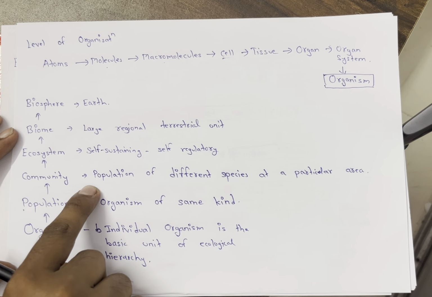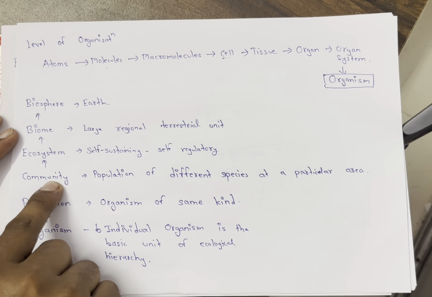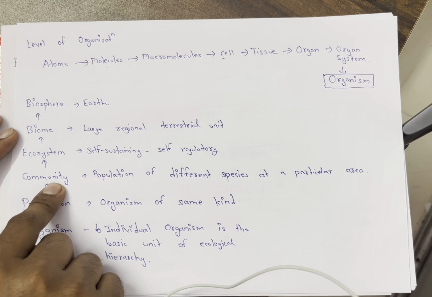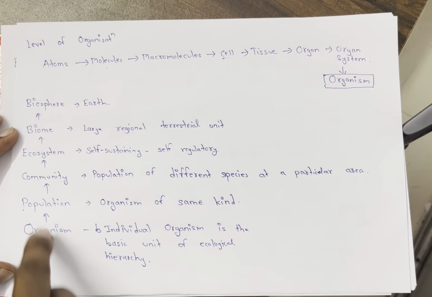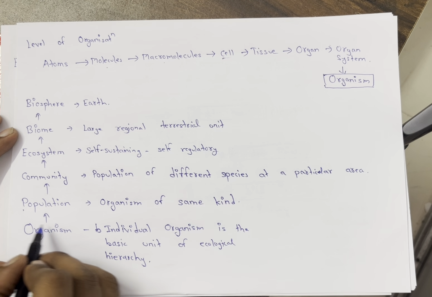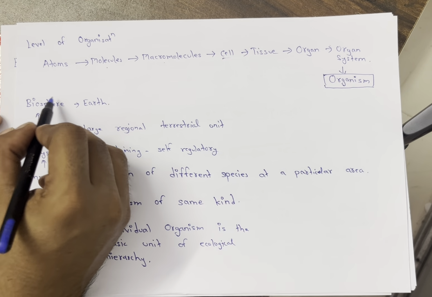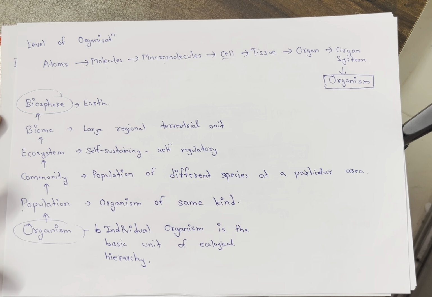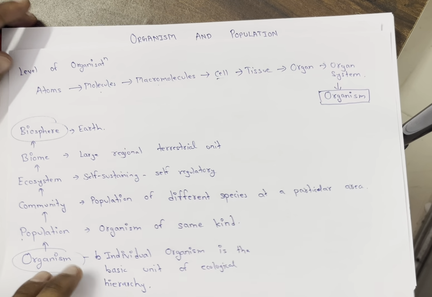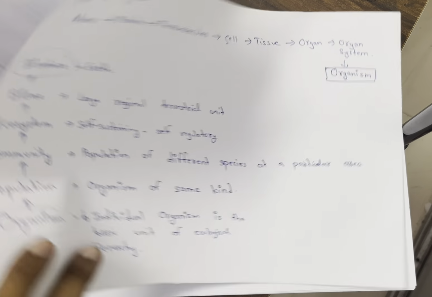Populations of different species in a particular area constitute a community. Community forms an ecosystem and ecosystem forms a biome. So this is the ecological hierarchy, and the lowest level is the organism and the highest level is the biosphere. You have to remember the hierarchy of ecology. Ecology starts with the organism. Let's discuss the next question.